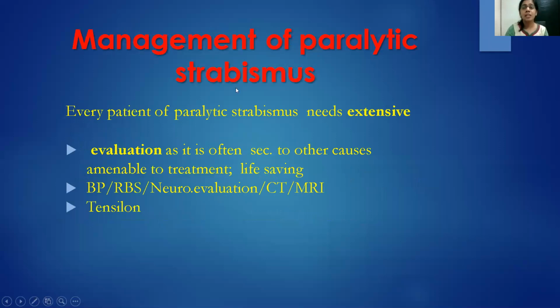So how will you manage any paralytic strabismus? Evaluation is extremely important because it is often secondary to other causes which are amenable to treatment. Life-saving, that's important. It's not only about the eye, it's about life-saving procedures. So you should always take the blood pressure, a blood sugar, and a neuro evaluation. A tensilon test should be done to rule out myasthenia gravis.